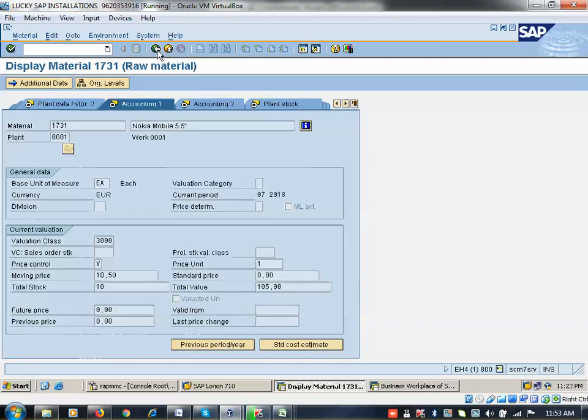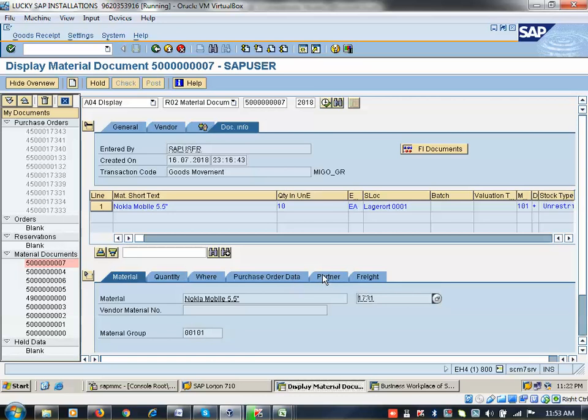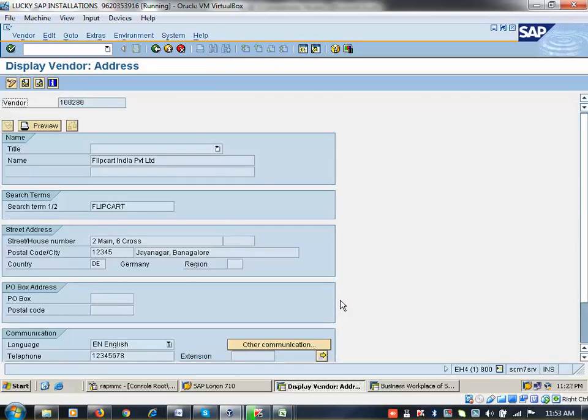Now I am coming back here. Next I can go to partner here. Partner also you can go from here. So this I showed.